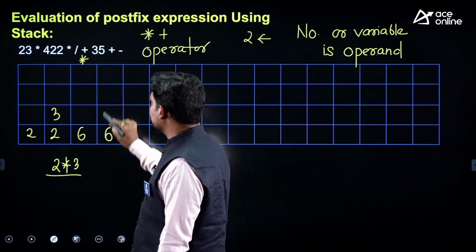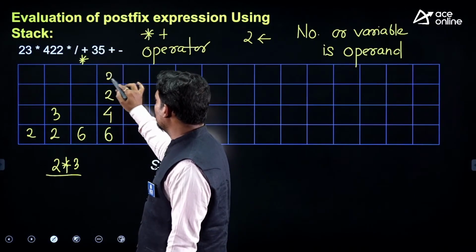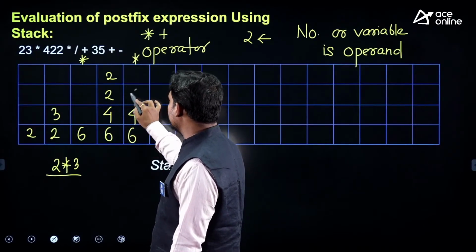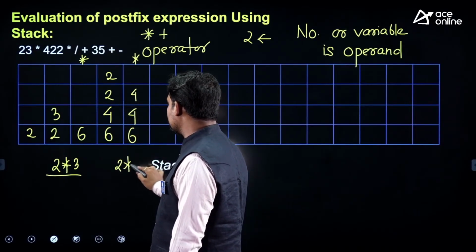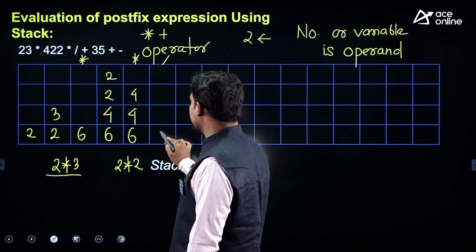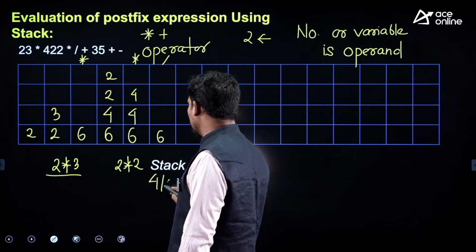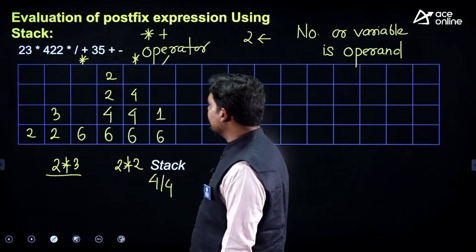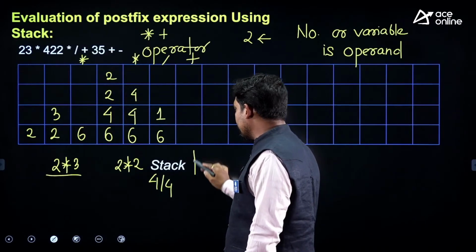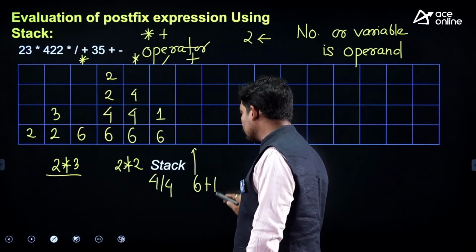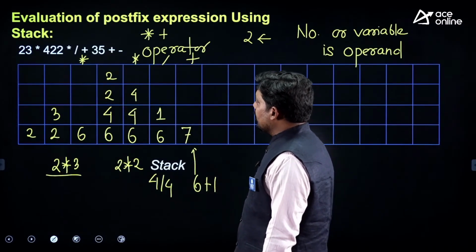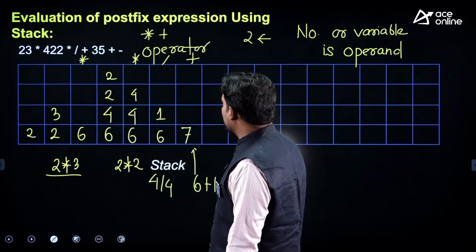Then comes 6, then 4, 2 and 2. Then again comes multiplication. Here order does not matter, but I'll write 4, and that is 2 into 2. Then division, in this case 4 divided by 4, which is equal to 1. Then comes plus, again order matters. So I'll write 6 plus 1, so that there is clarity about who is first and who is second. Division, then plus, we are done.